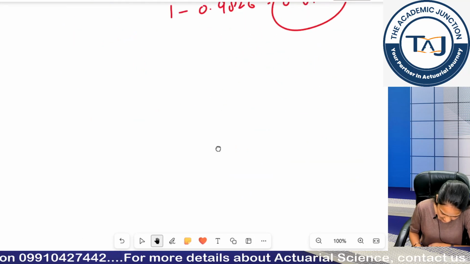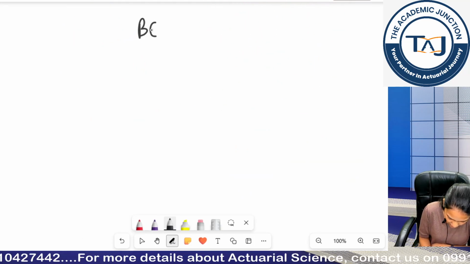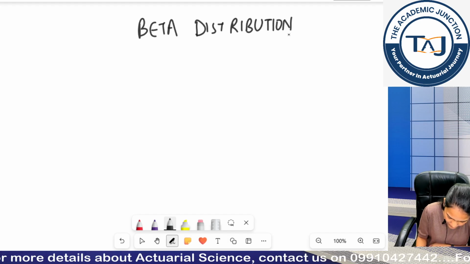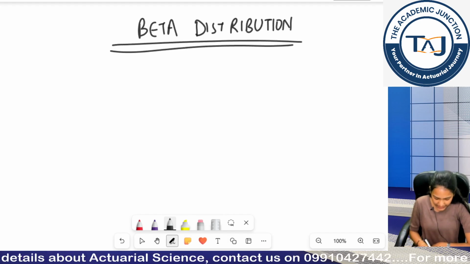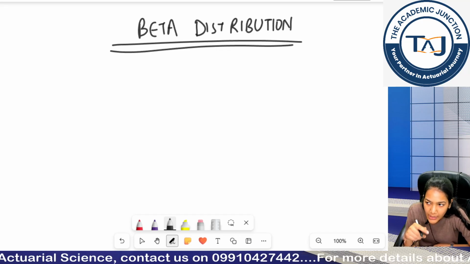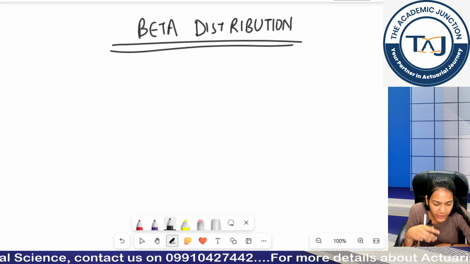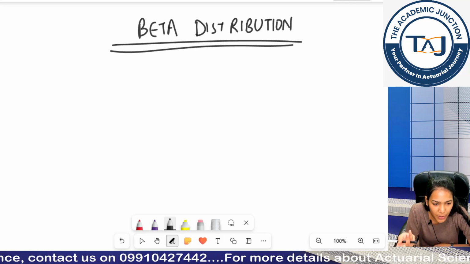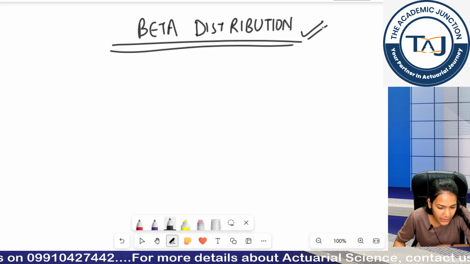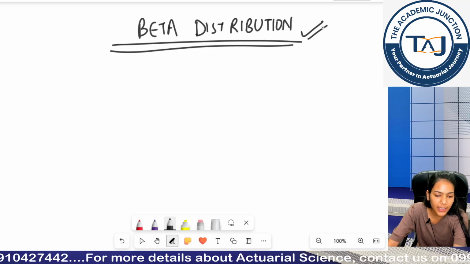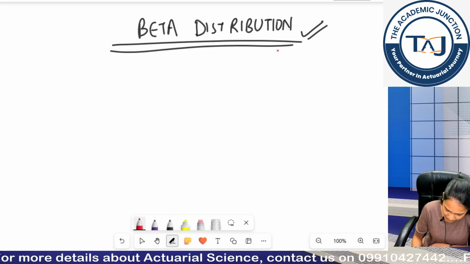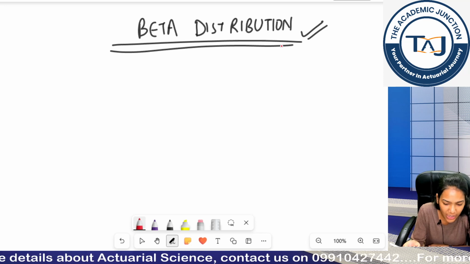So if this is clear, let us move forward to our next distribution. Put down the heading beta distribution. Again, it is not that important a distribution at this phase, but once we are talking about further chapters, for example credibility theory, prior distribution and Bayesian stats, posterior distribution, in those chapters the beta distribution becomes a little more important. Still we have to understand the PDF, variance and expectation of the beta distribution. Basically we will be talking about it in chapters 12 to 13.